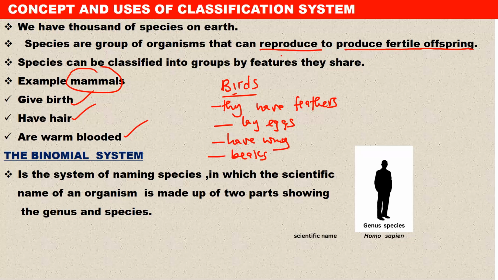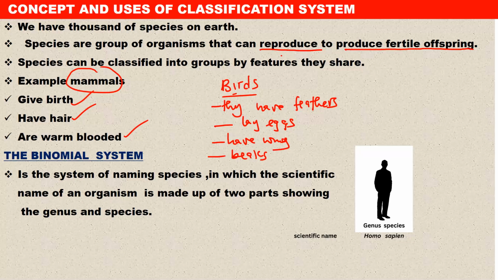Now, let us look at the binomial system. Let us focus our attention on the binomial system. What is this binomial system? It is a system of naming species. In this case, the scientific name of an organism is made up of two parts.